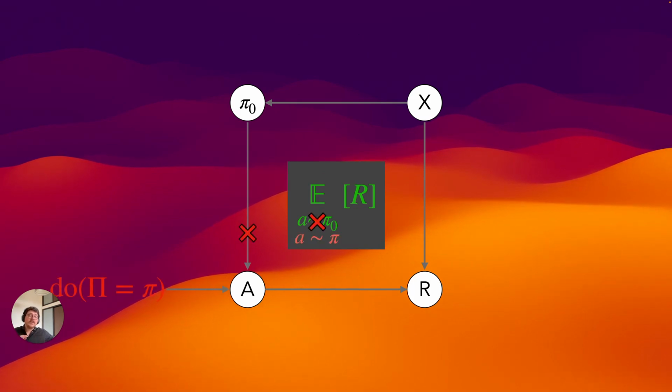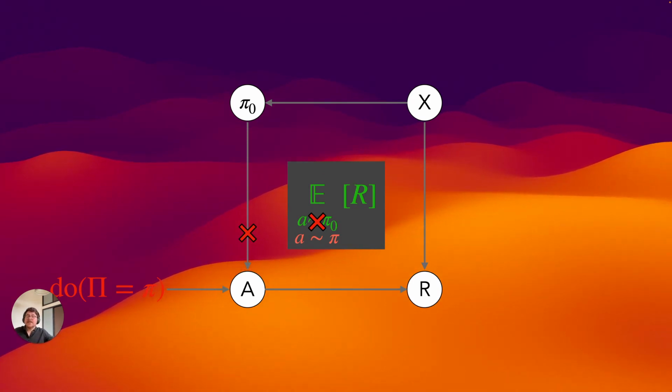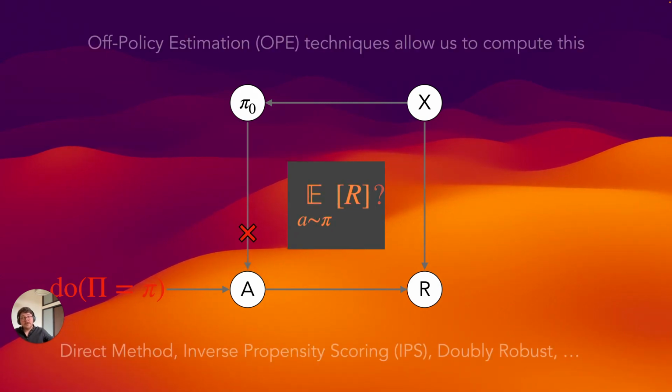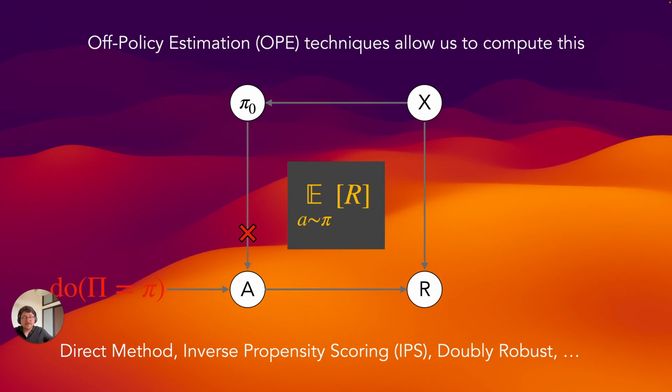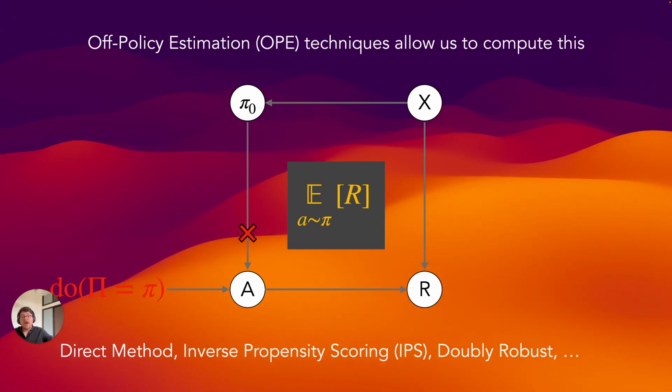Now, the key question that you want to answer with offline evaluation is what the expectation of the reward would be if we were to intervene on the production policy and sample actions according to this new policy instead. Now, this quantity is non-trivial to estimate from logged data. But luckily for us, off-policy estimation techniques have been proposed in the literature to answer this question. Methods based on inverse propensity scoring and doubly robust methods in particular allow to recover unbiased estimates of this quantity.